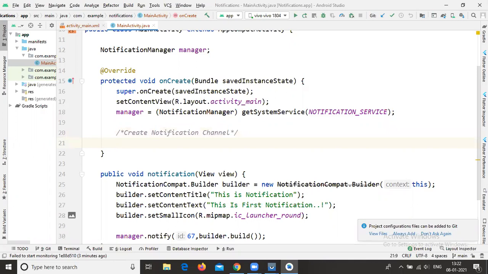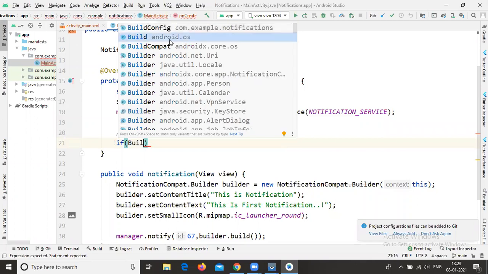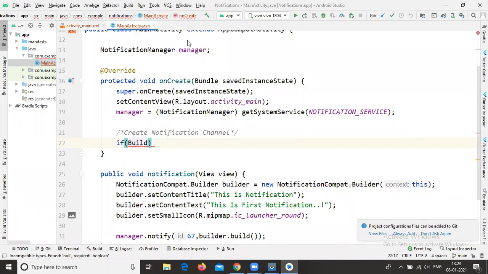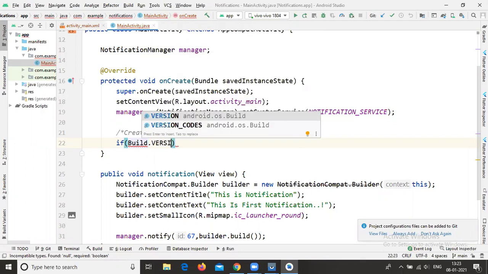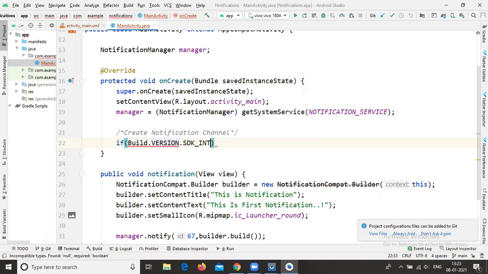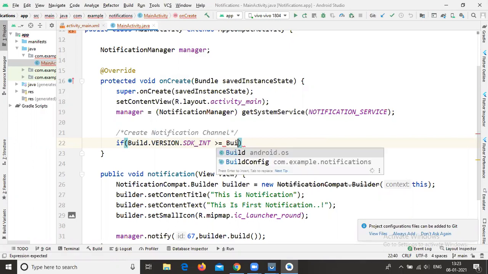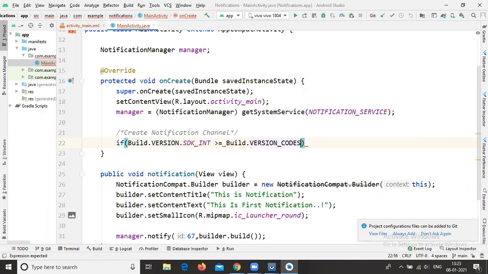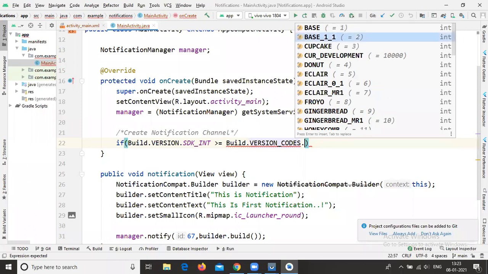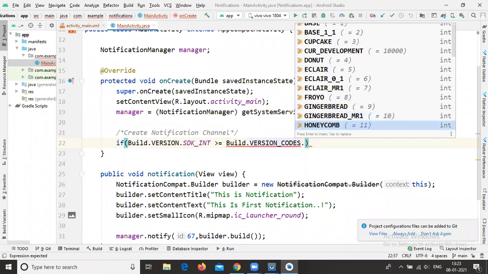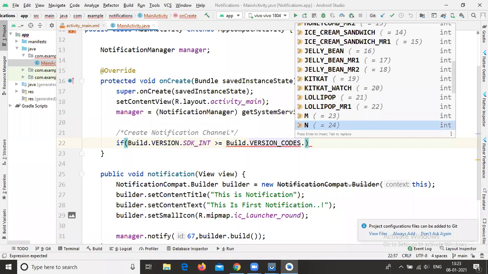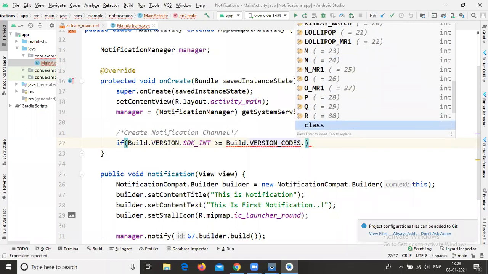I'm writing the condition: if Build.VERSION.SDK_INT is greater than or equal to Build.VERSION_CODES dot. Here all versions are available like base, cupcake, donut, eclair, froyo, gingerbread, honeycomb, ice cream sandwich, jelly bean, KitKat, lollipop, marshmallow, nougat, Oreo, Pie, Q, R. Build means the supporting package is android.os. If the OS is Oreo or above, we need to write this condition.